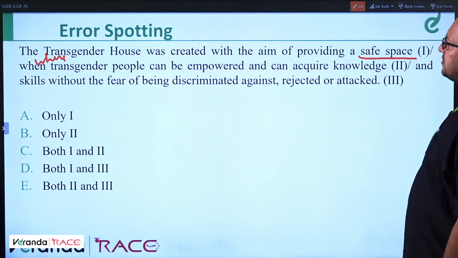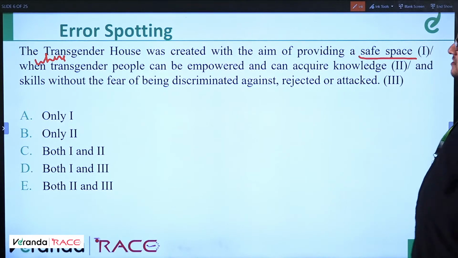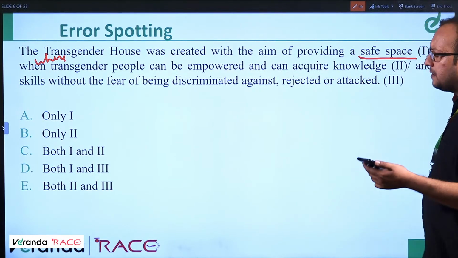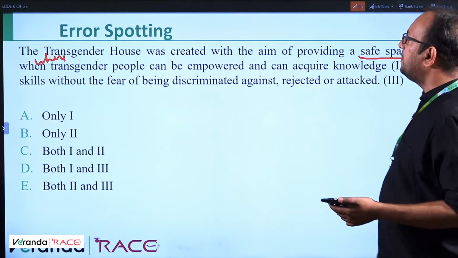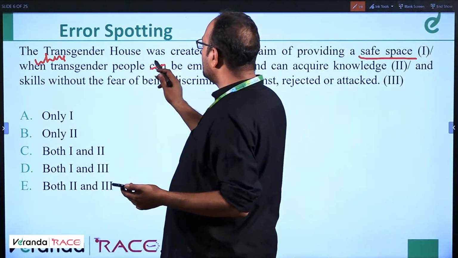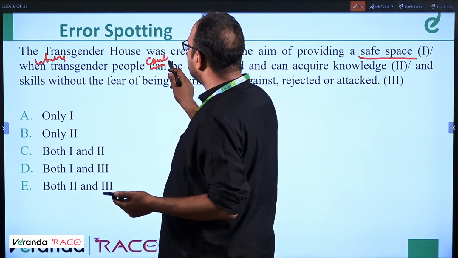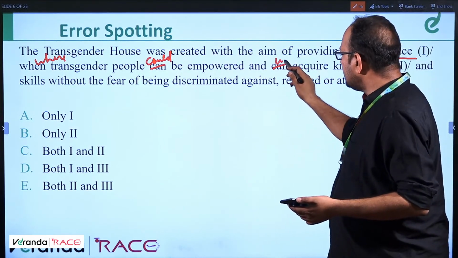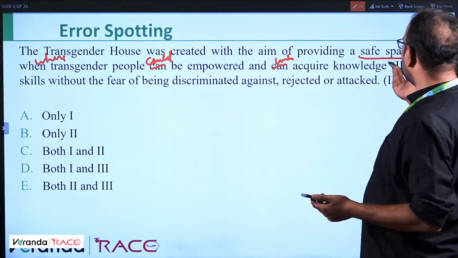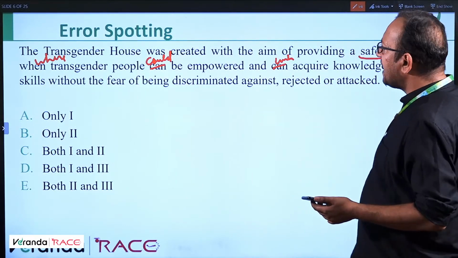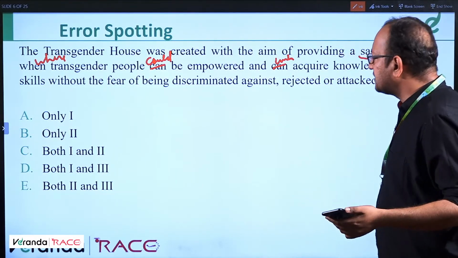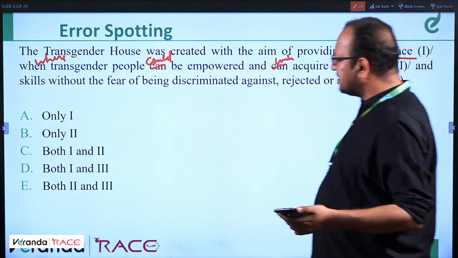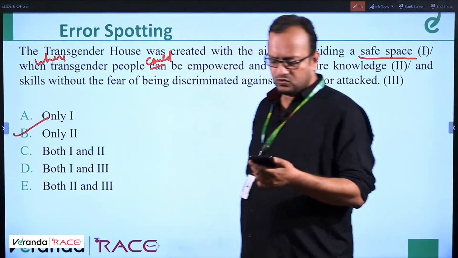So the transgender house was created with the aim of providing a safe space where transgender people could be empowered. This is also incorrect. Could be empowered and could acquire. So the error is in part 2, 100% only 2, and skills without the fear of being discriminated against, rejected or attacked. So the error is in only 2.